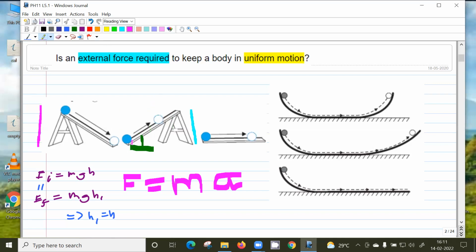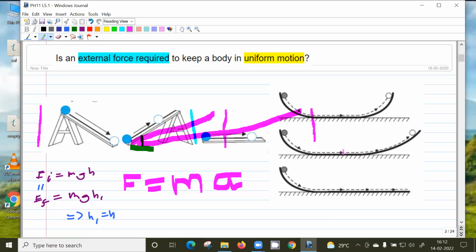Suppose the inclined plane was like this, it will reach the same height because energy has to be conserved, but the distance it has to travel will be more.